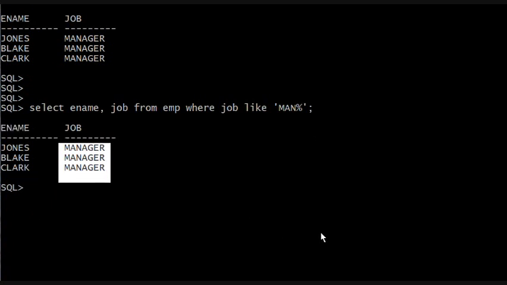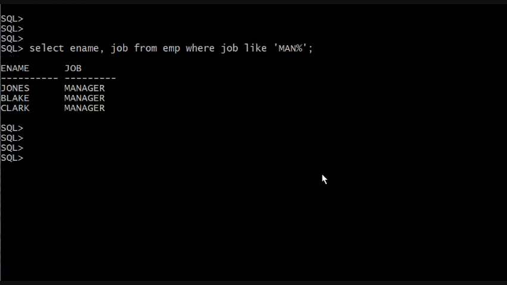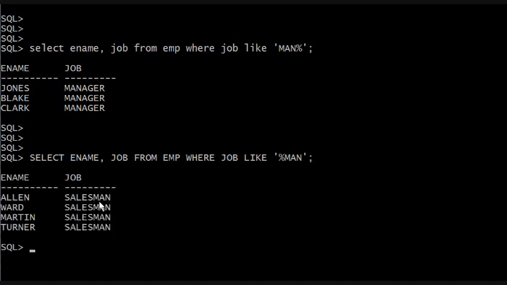But what if I switched it up? What if I said, show me everybody who has the word MAN, not in the beginning, but near the end or somewhere in the job title? Select ename, job from EMP. I'm doing this to prove something here, like. So instead of the percentage sign after the word man, we're going to put a percentage sign before the word man. Oh, salesman pops up. See the string? We're saying we don't want it to start with man. We want anything before it, but ends in the word MAN.